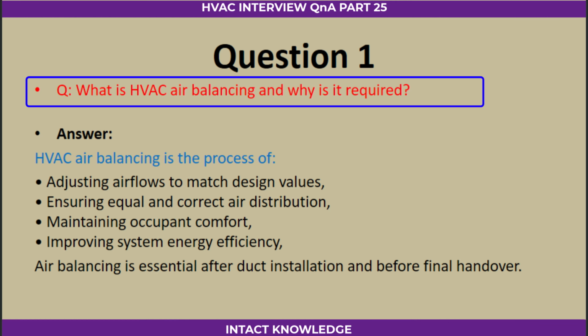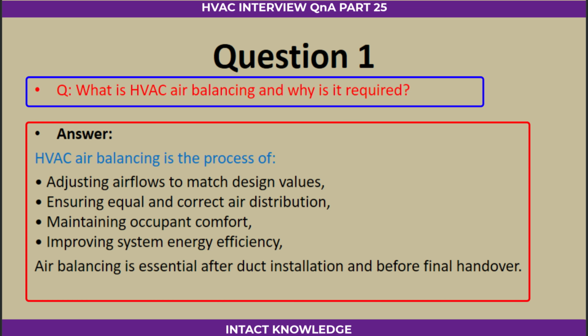Question 1. What is HVAC air balancing and why is it required? Answer. HVAC air balancing is the process of adjusting airflows to match design values, ensuring equal and correct air distribution, maintaining occupant comfort, improving system energy efficiency. Air balancing is essential after duct installation and before final handover.